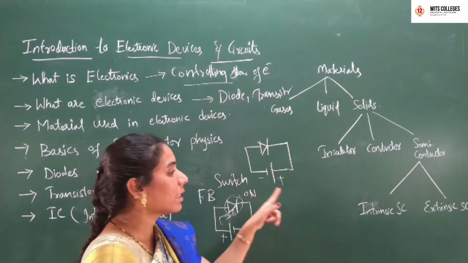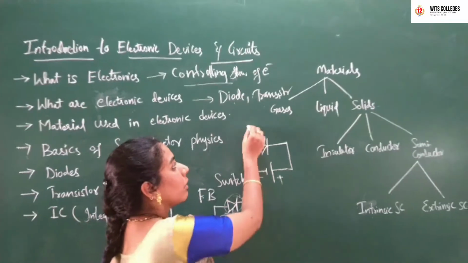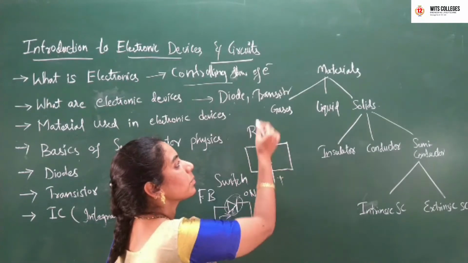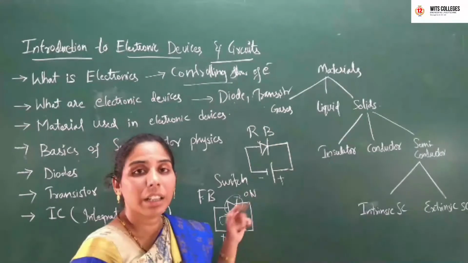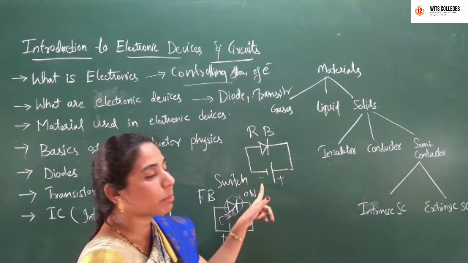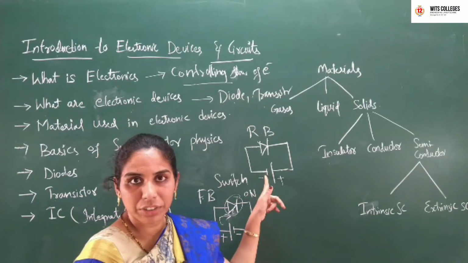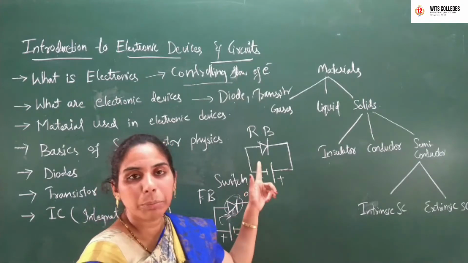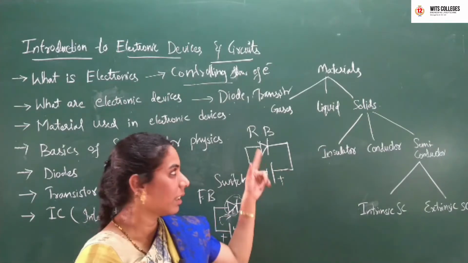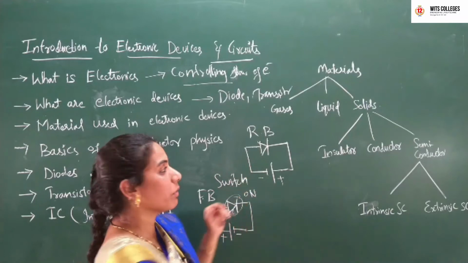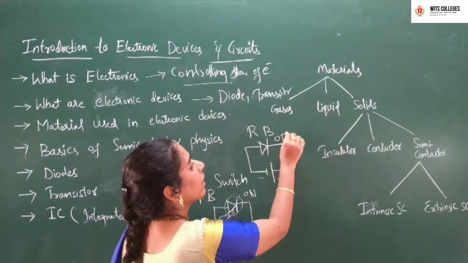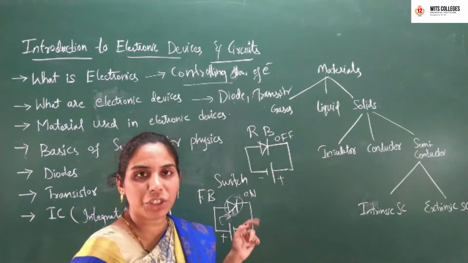Then this diode is said to be in reverse bias. What will happen? There will not be any flow of charges and there will not be any flow of current. Hence, the diode will be in off state. The diode will act like an off switch.